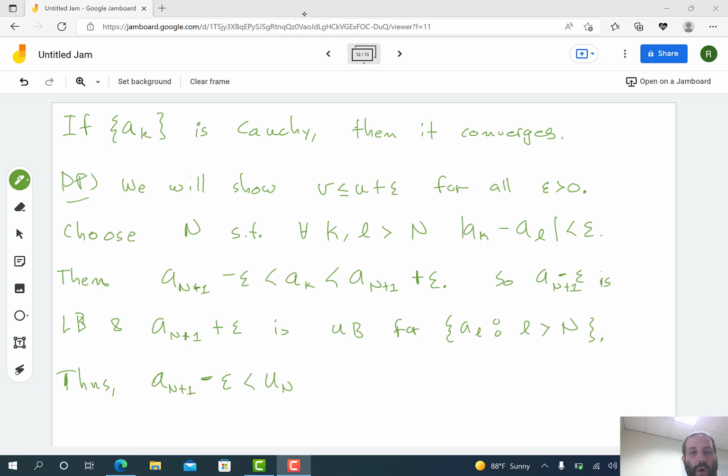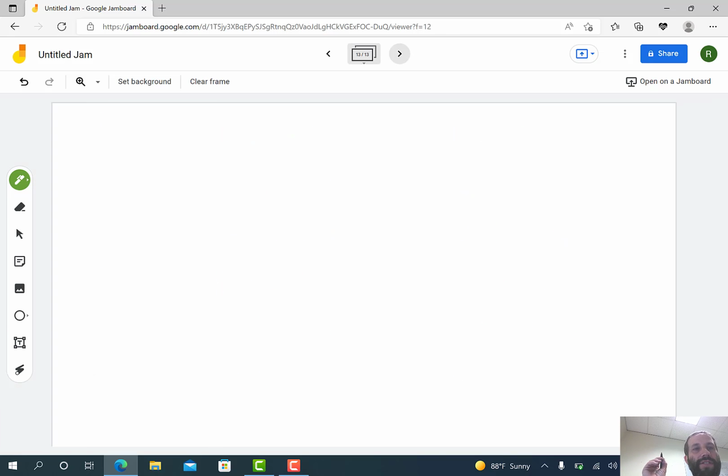Okay, and I know that v_n is the least upper bound for this set. a_{n+1} plus epsilon is an upper bound for this set. v_n is the least upper bound, so I know this v_{n+1} has to be less than a_{n+1} plus epsilon. Okay, so now I'm going to have this string of inequalities.